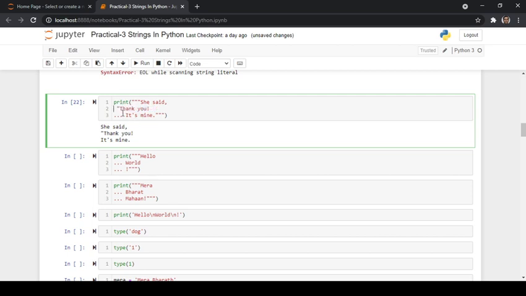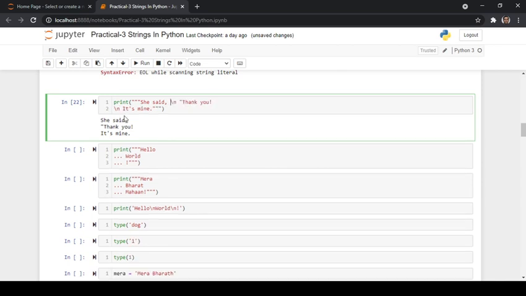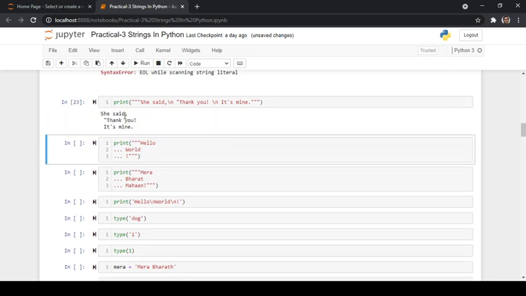This is the escape specifier, and instead of writing it in 3 different lines, you can write the same thing in one line by using an escape sequence. It is going to give the same output.